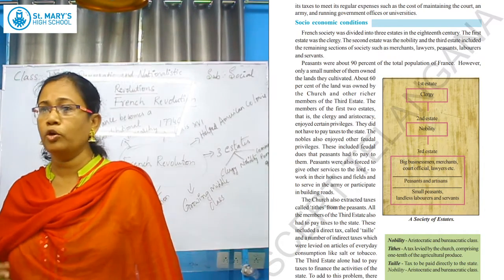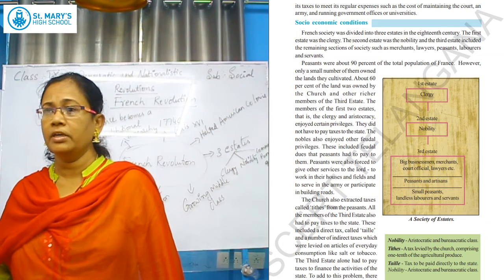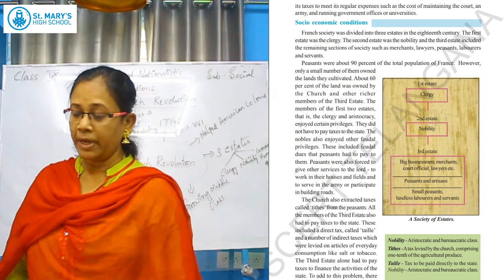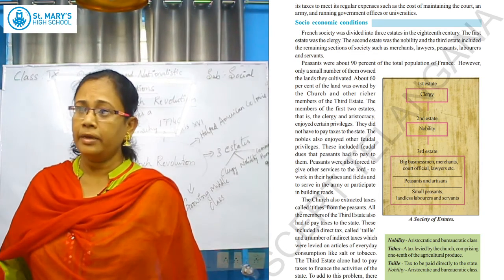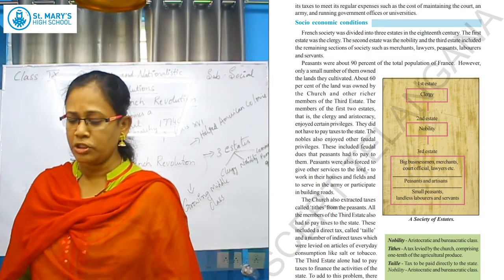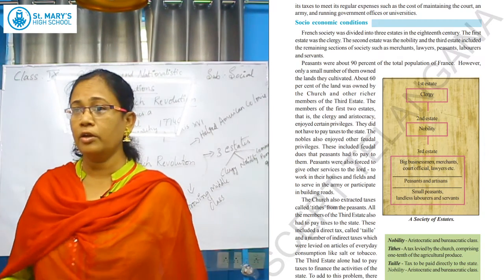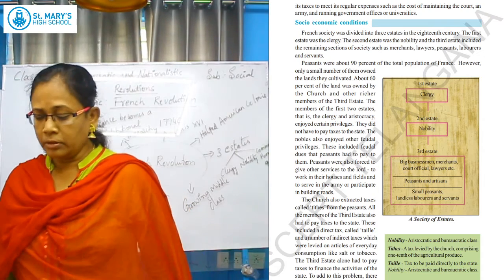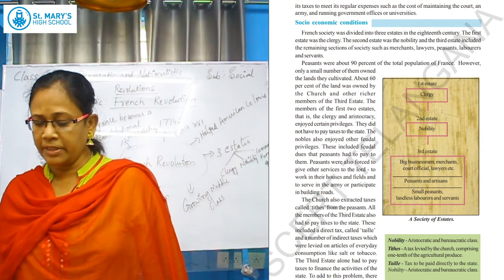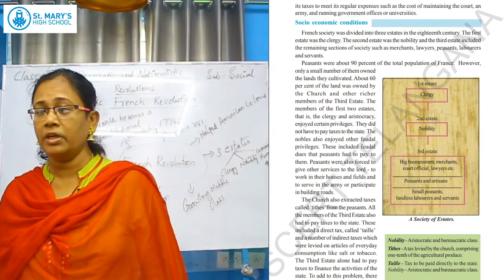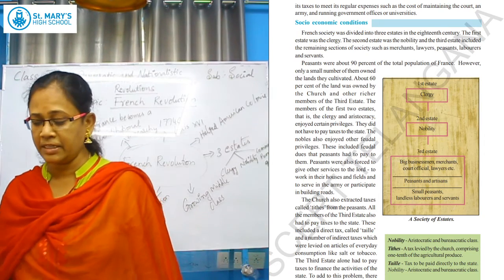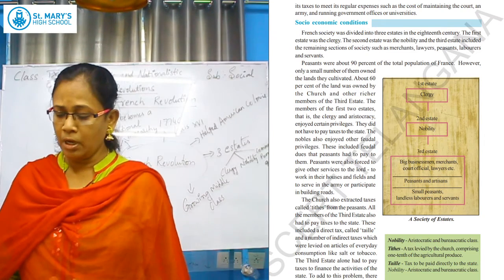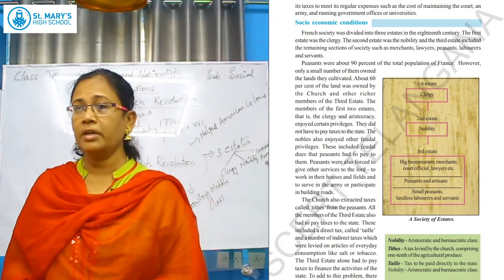Directly they have to pay on tobacco, on their fields, on whatever they earn; everything was paid only by the third estate people. And on one side they have to pay to the church people also, who extracted it in the name of tithe. So, only the third estate people were the sufferers. That is the indirect tax they were paying to the church, and there was a direct tax to the government. So, this has been a burden to the people.